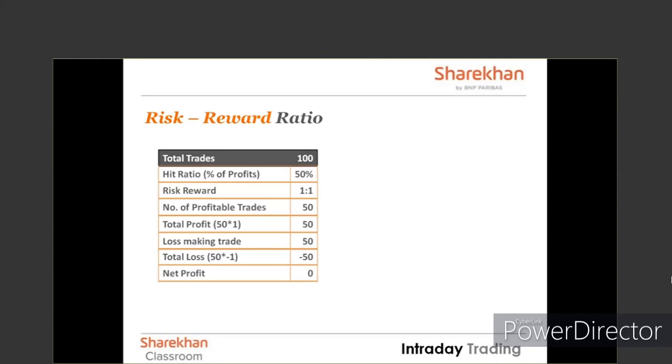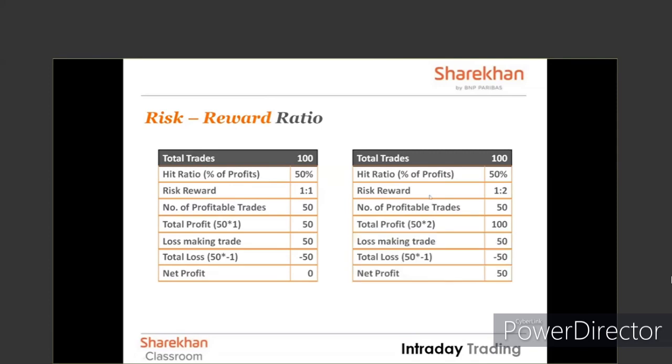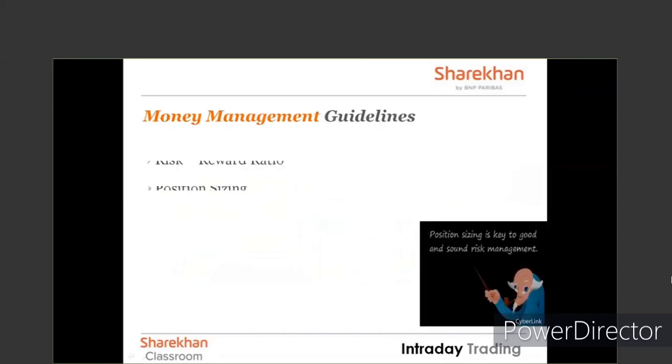And for that reason, friends, all the professional traders as well as we suggest always have a risk reward ratio of at least 1:2. So, keeping everything else constant, if you keep a risk reward ratio of 1:2, what will happen? Number of profitable trades 50, total profit is 100. Loss making trades 50, total loss is 50, and in the end, you will at least be left with 50 rupees as your profit. That is the reason why, friends, always maintain a proper risk reward ratio.